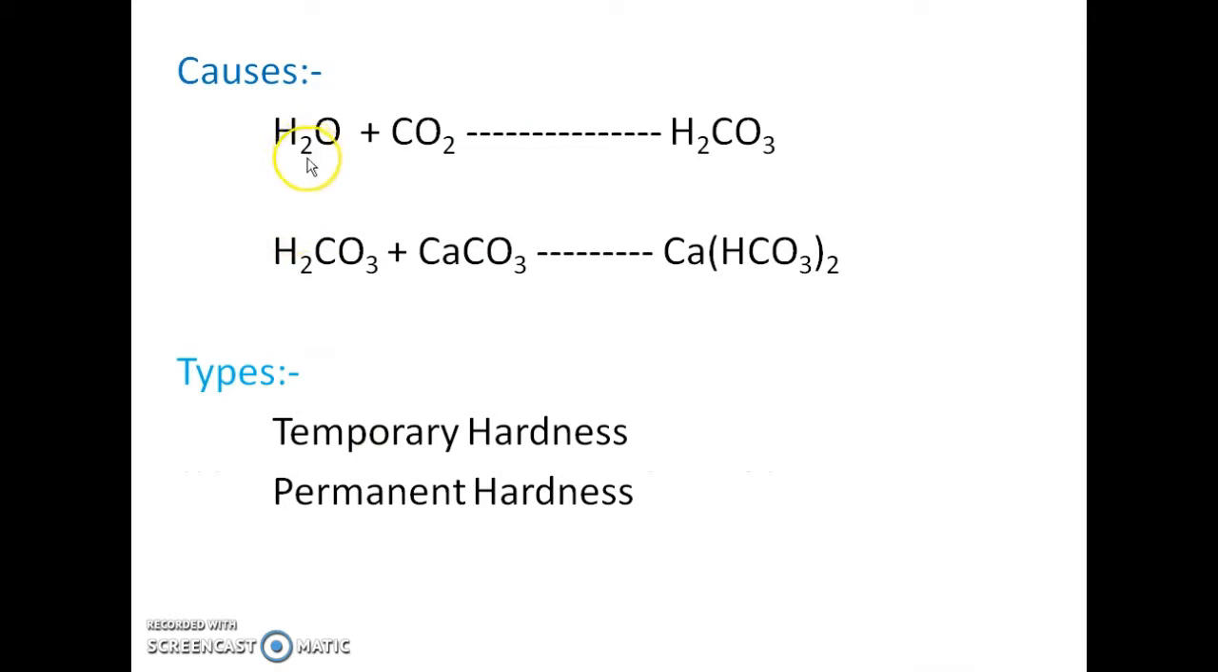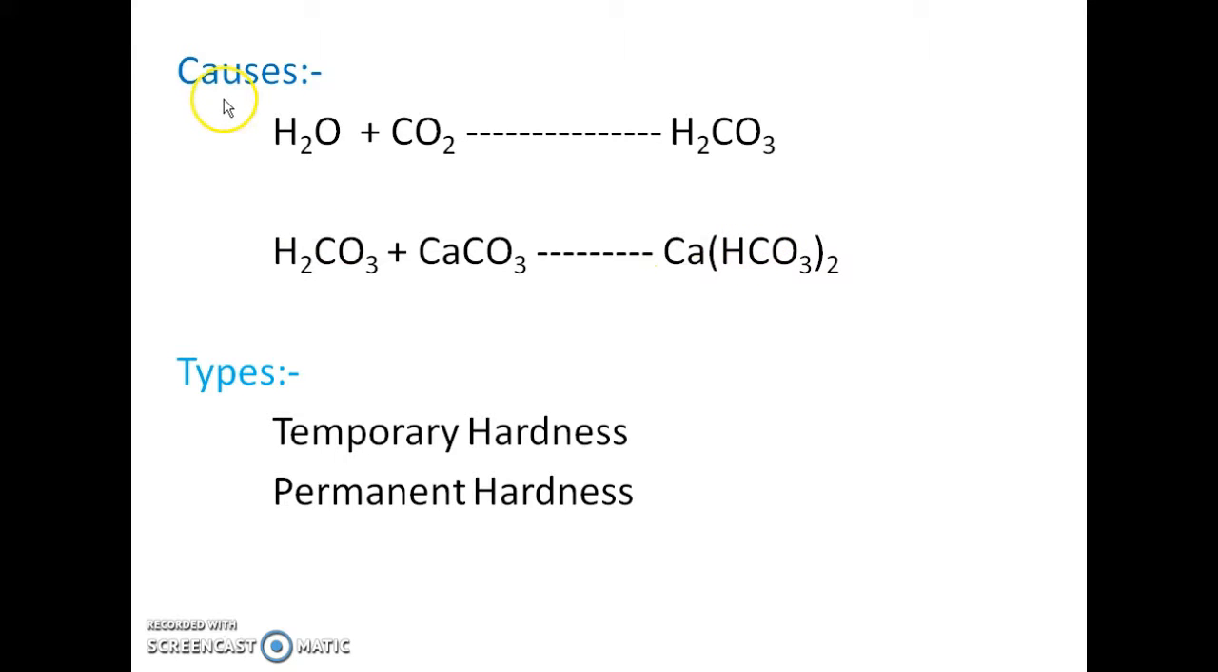Now what are the causes of hardness of water? If you see these two reactions, we'll come to know how water becomes hard. First, the rainwater absorbs carbon dioxide from the atmosphere and it becomes carbonated. Such carbonated water, when it comes to earth, comes in contact with carbonate and bicarbonate salts as well as chloride and sulfate salts of calcium and magnesium, and as a result of that we'll get the formation of bicarbonates, and that is nothing but the hardness of water.